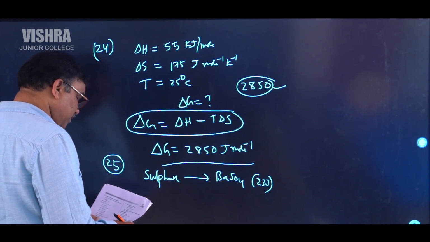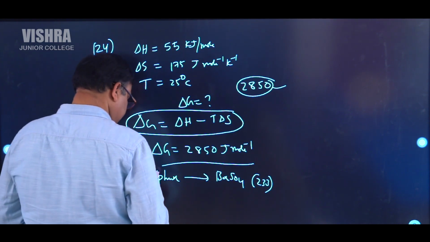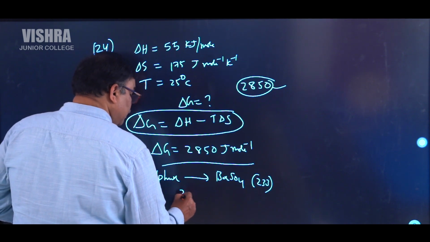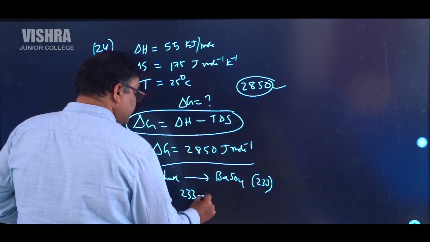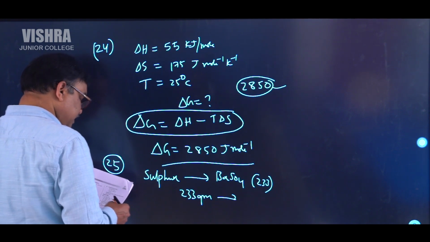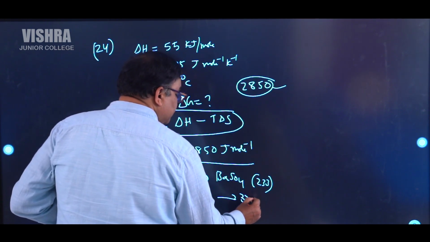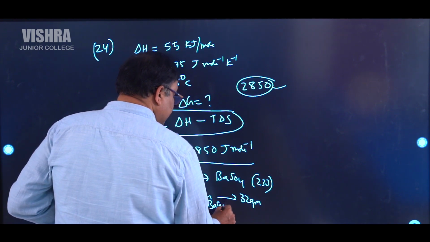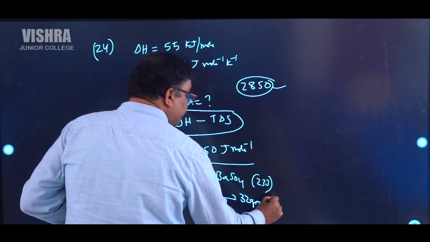So what is the formula of sulfur? See here, 233 grams of BaSO4 is having 32 grams of sulfur.